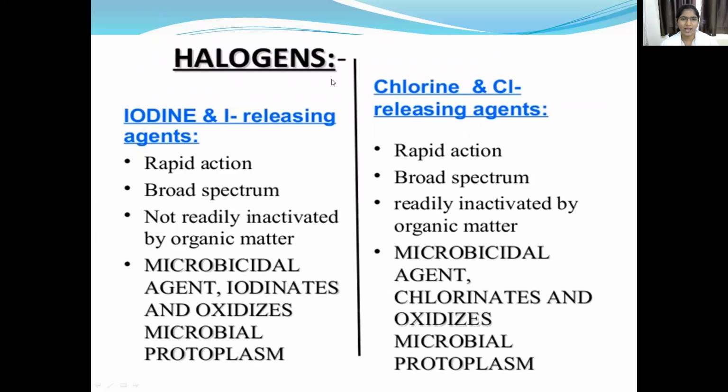And next one is the halogens: iodine and iodine releasing agents, and chlorine releasing agents. Iodine and iodine releasing agents have rapid action and broad spectrum activity, and are not readily inactivated by organic matter. It is a microbicidal agent, and iodinates and oxidizes microbial protoplasm.